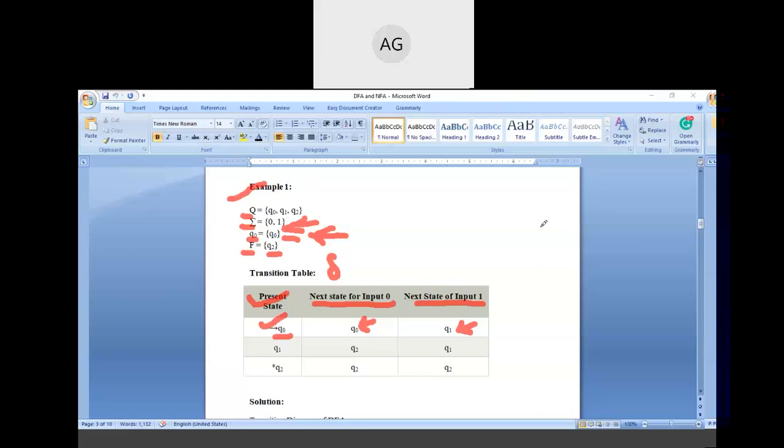First, I will give you 2 minutes so that you all will try to draw the diagram by yourself. Just try to draw the diagram by yourself in a copy. All the things are given to you. You need to draw the DFA, the transition diagram of a DFA.